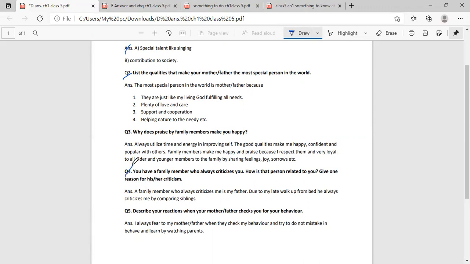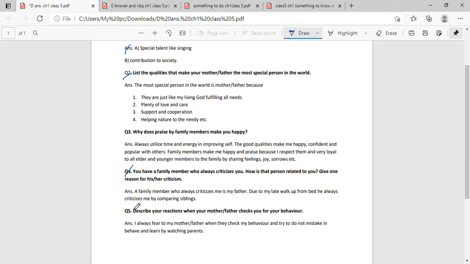Fourth question, you have a family member who always criticizes you. How is that person related to you? Give one reason for his or her criticism. Answer is here: a family member who always criticizes me is my father, due to my late wake up from the bed. He always criticizes me by comparing siblings.